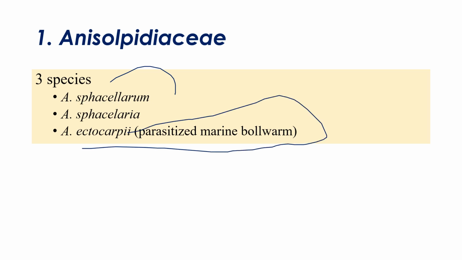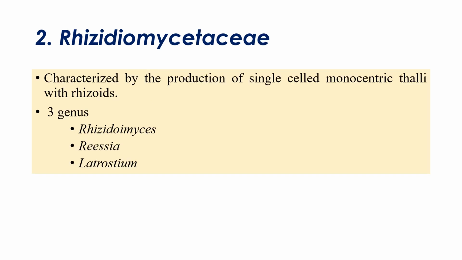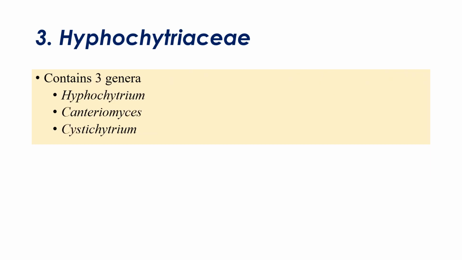Ectocarpi parasitizes marine algae. The next one is Rhizidiomycetaceae, characterized by the production of a single monocentric thallus along with rhizoids. There are three important genera: Rhizidiomyces, Latrostium and others. The next one is Hyphochytriaceae, which contains three genera: Hyphochytrium, Canteriomyces and Cystochytrium.